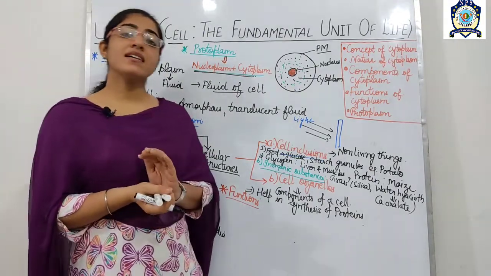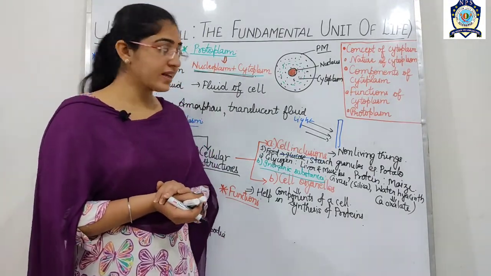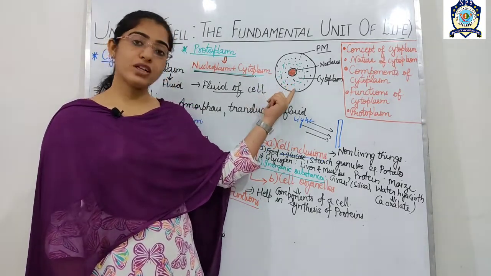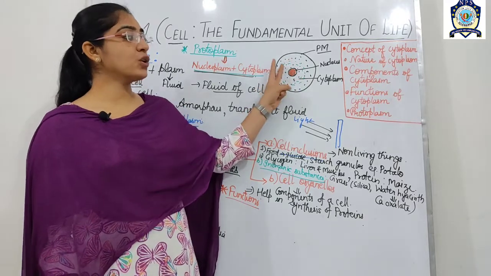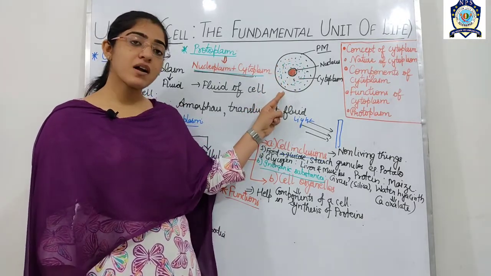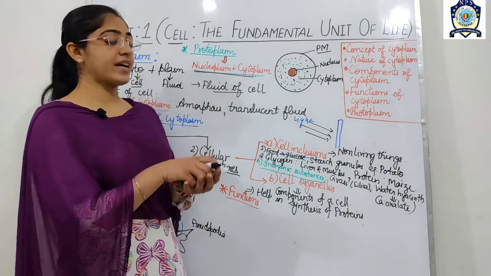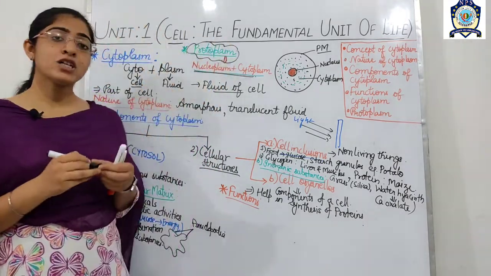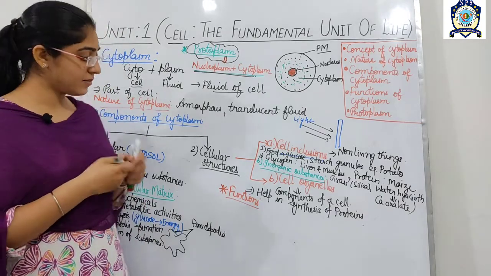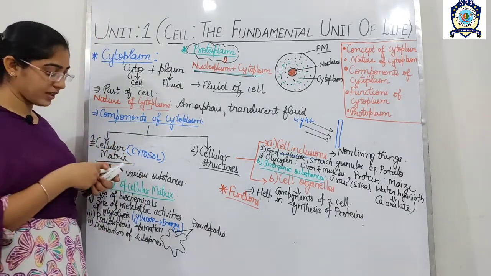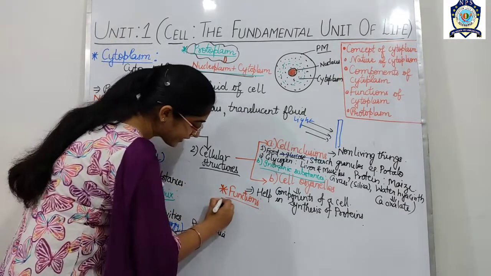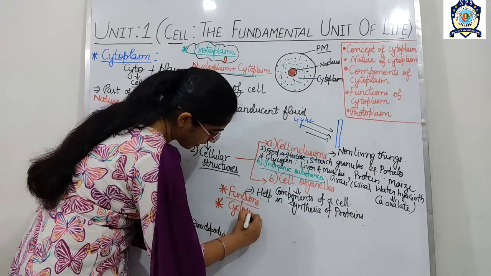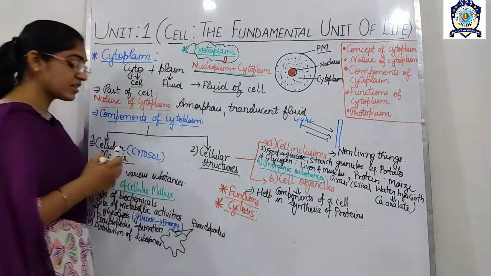Cytoplasm is the liquid or fluid part of the cell. Nucleoplasm is the liquid part of the nucleus, and when we combine nucleoplasm and cytoplasm, they are termed the protoplasm. Is it okay? There is one more term you should know, which is cyclosis. What is cyclosis?